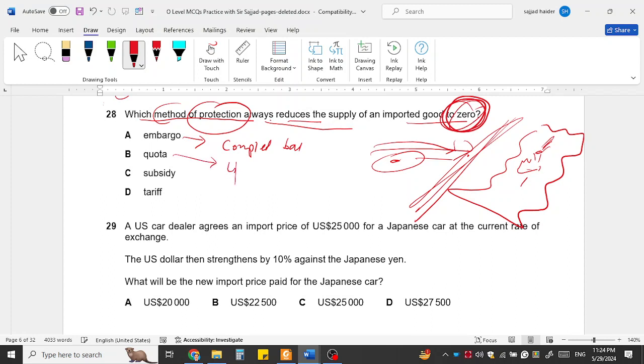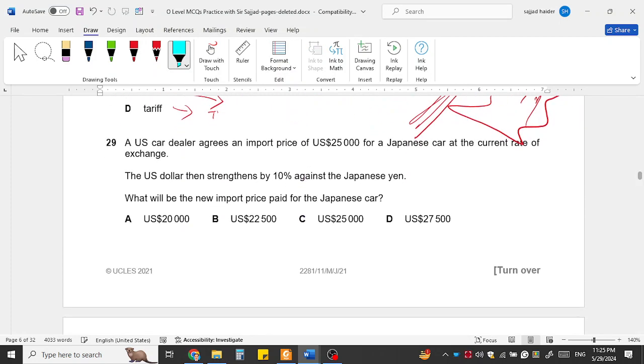Quota is a limit. Yes, the government allows some goods to enter into the country up to a limit. Subsidy is given to the domestic economy so that they are able to compete with the foreign. And tariff is the tax on imports. So embargo will make it zero. Embargo means a complete ban on imports.